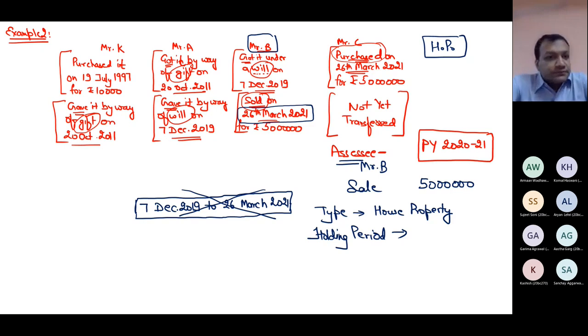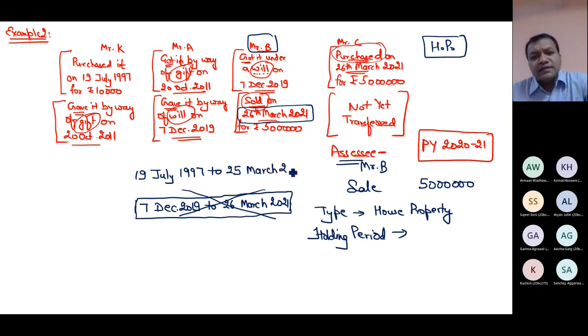Sir, from 19th July 1997, because that's when the holding period actually starts, when we basically paid for the asset and then it got transferred ultimately. So you are saying 19 July 1997 till which date? 25th March 2021. Yes.